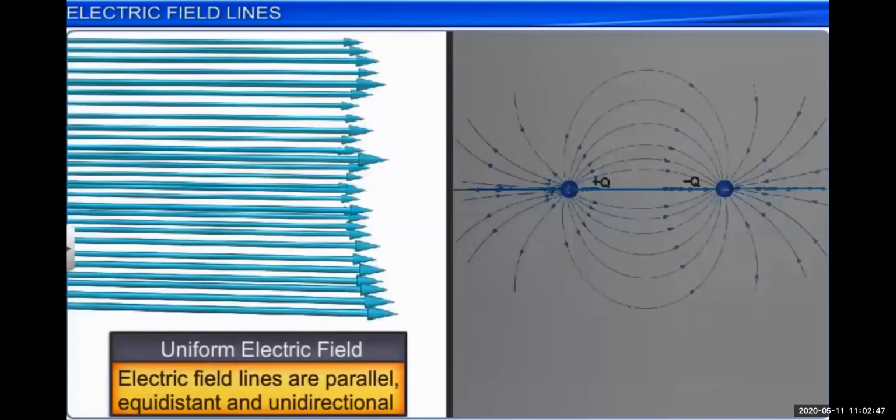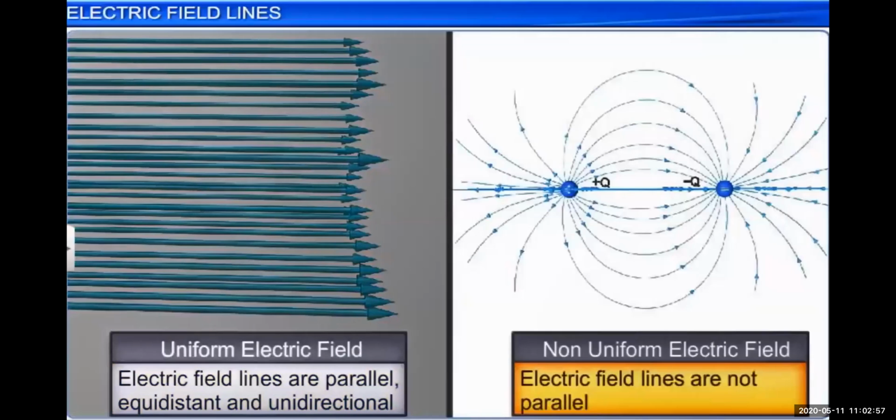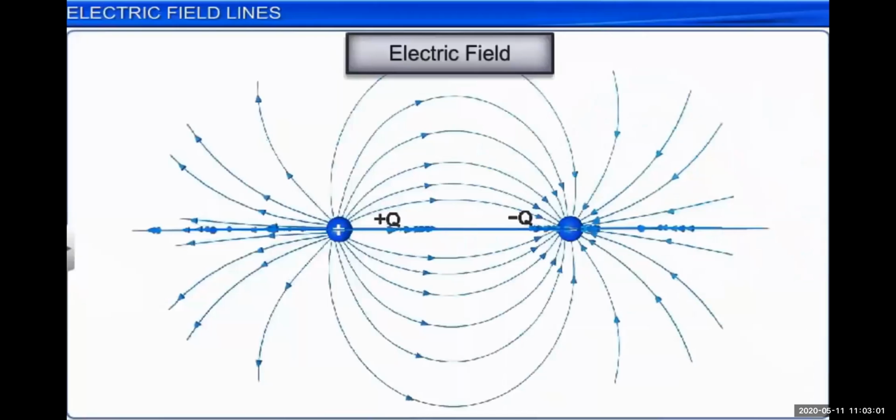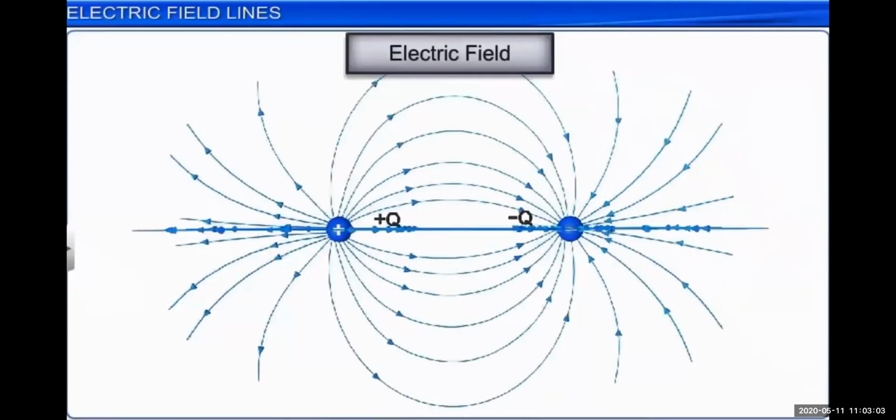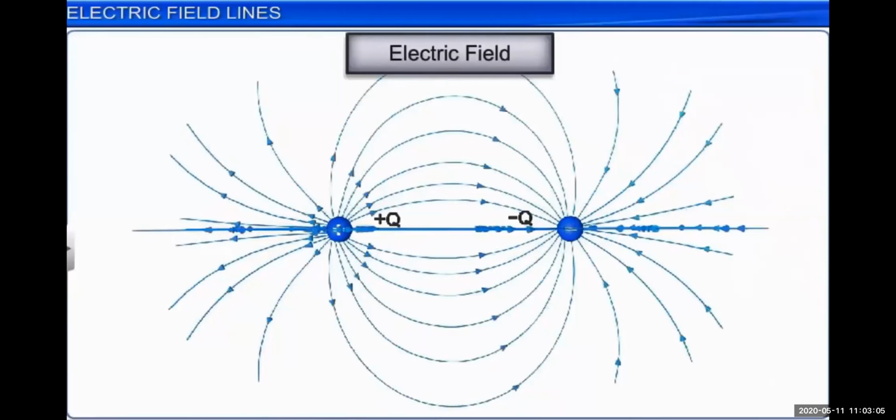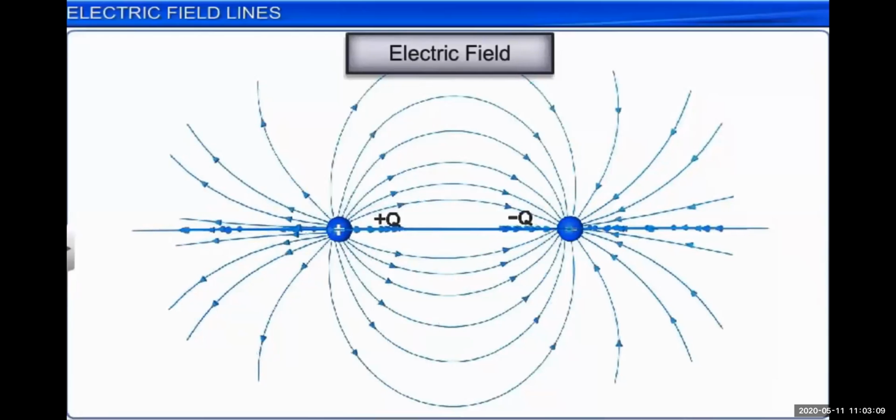Uniform electric field lines are parallel, equidistant, and unidirectional. So in the case of uniform electric fields, all the electric field lines are parallel and equidistant. But in the case of non-uniform electric fields, we can see the direction of the electric field in the picture.